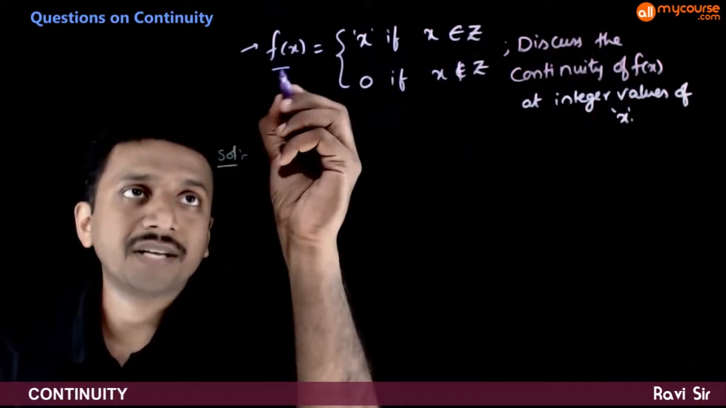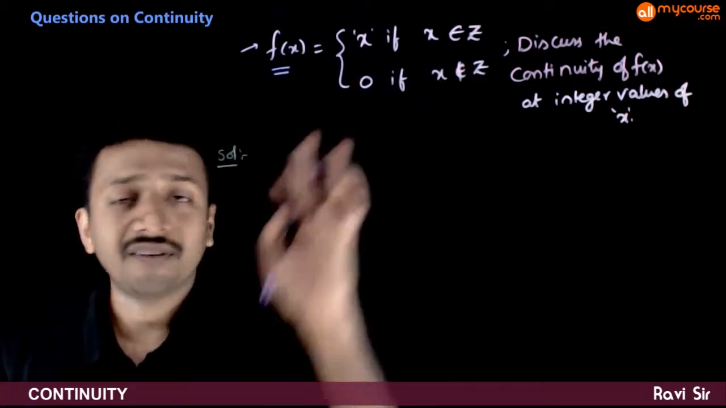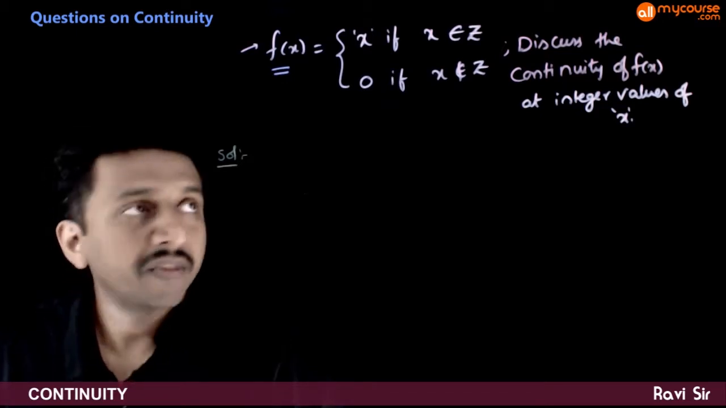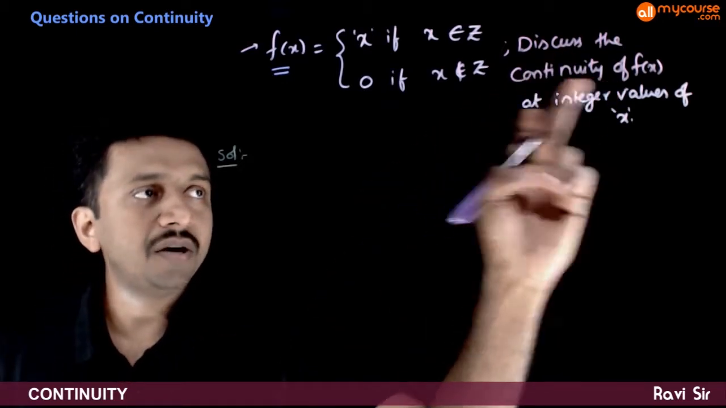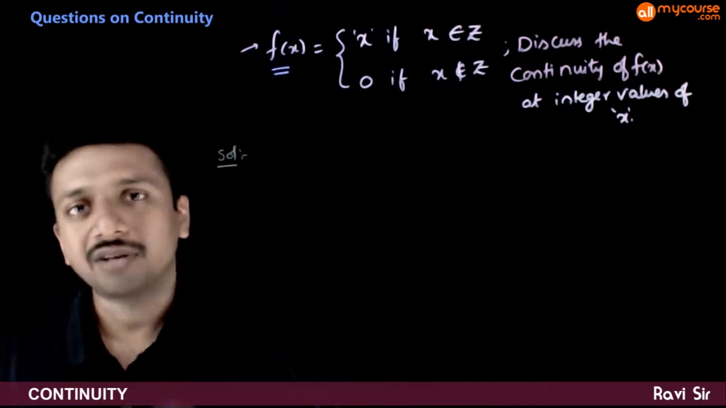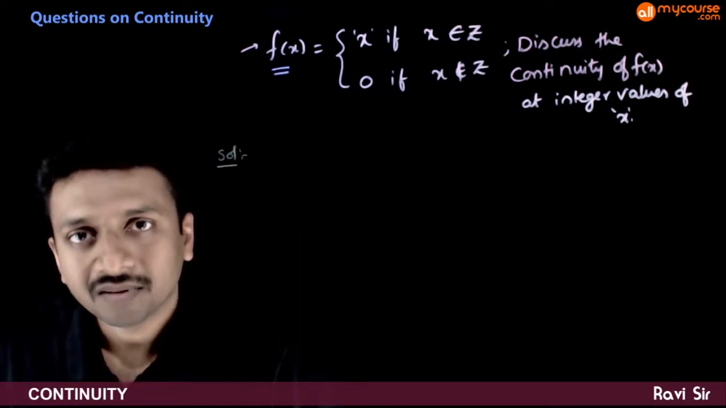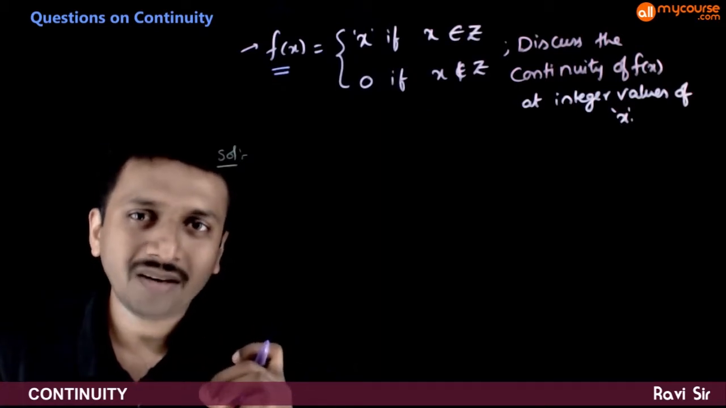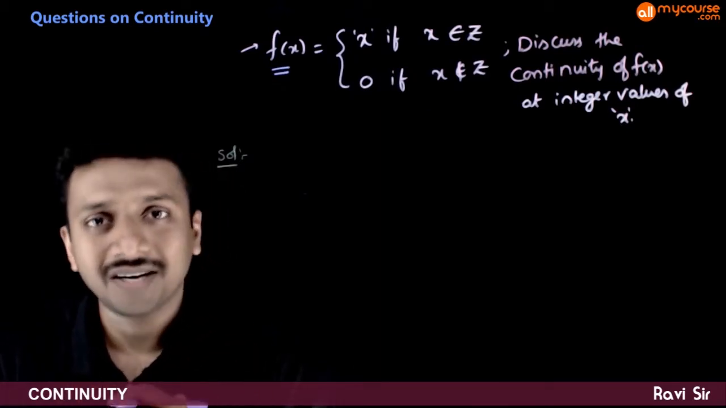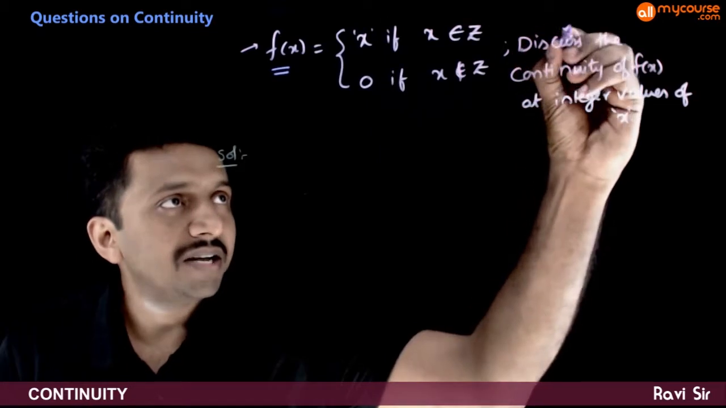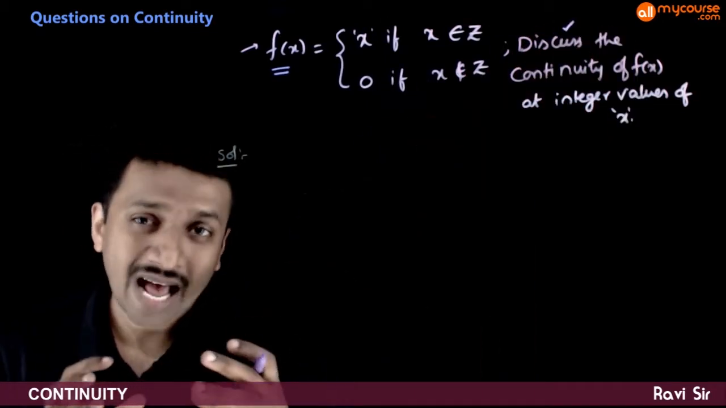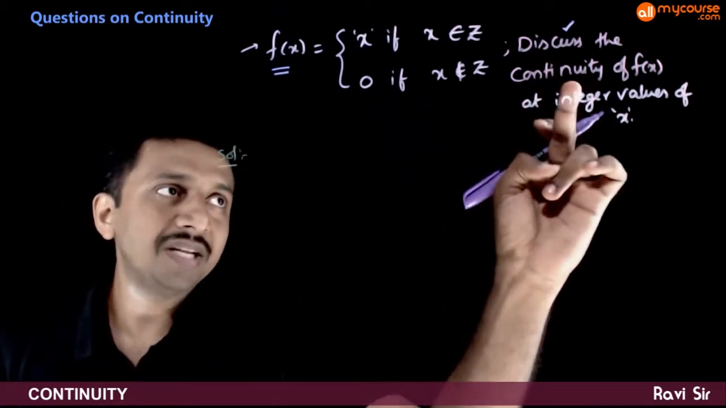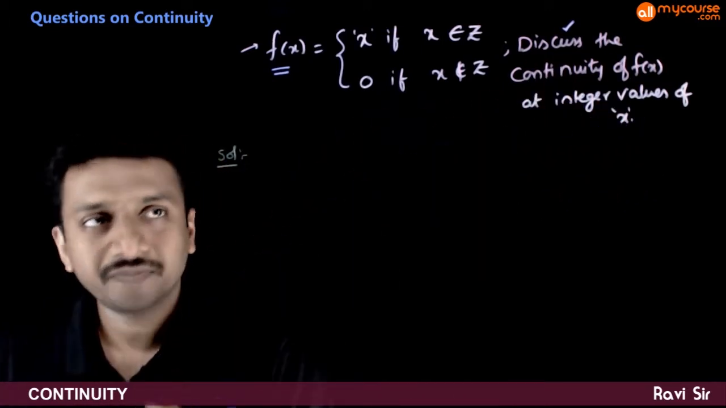For example, f(x) is defined as x if x belongs to integers, 0 if x does not belong to integers. You are asked to discuss the continuity of f(x) at integer values of x. So at each integer value, you're asked to check whether the function is continuous or discontinuous. Discuss the continuity means that you are asked to check whether it is continuous or not.